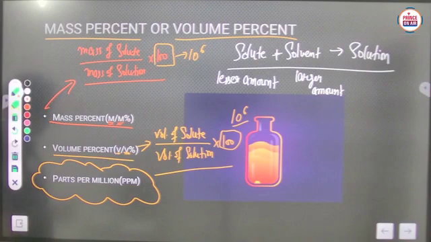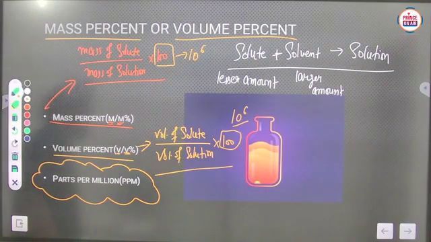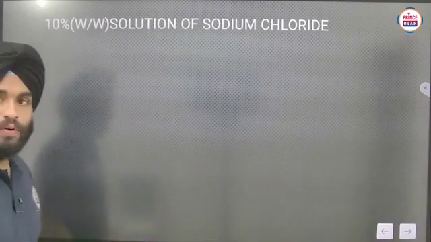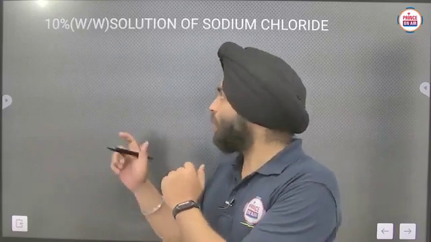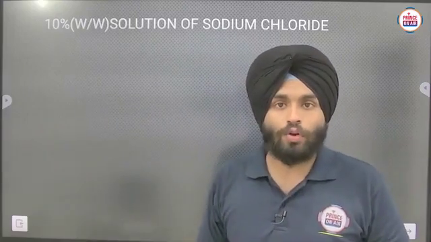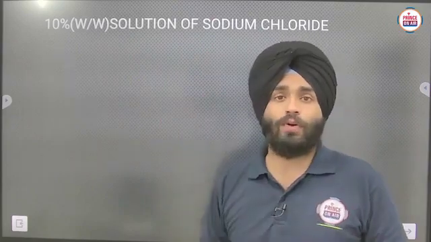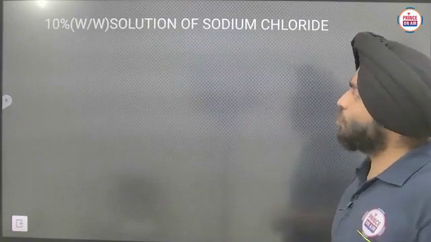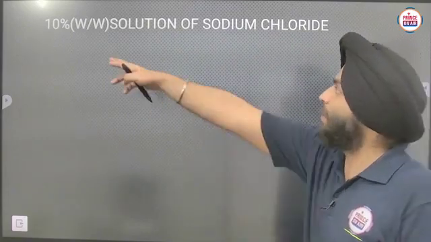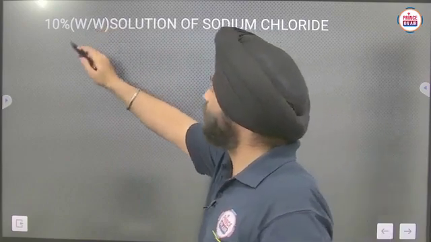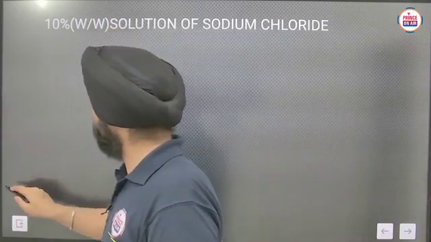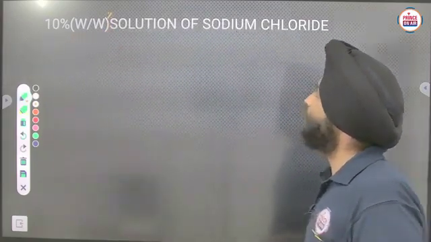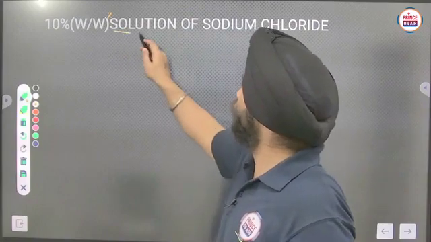Now let's move on to the next part. We'll discuss all these terms, mass percent or volume percent, in terms of a question or definition also. They can ask you related to this line. So what is the significance of this line here? 10% weight by weight, here the percentage is also given. 10% weight by weight percent or mass by mass percent solution of sodium chloride.